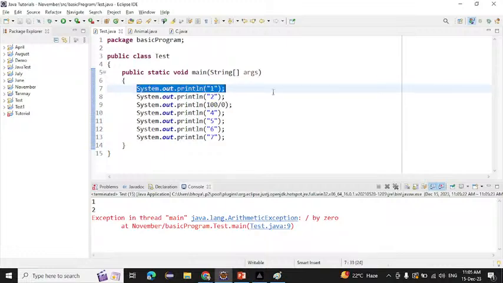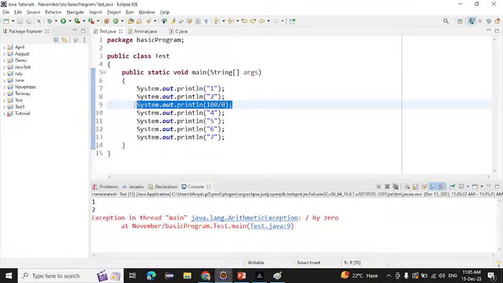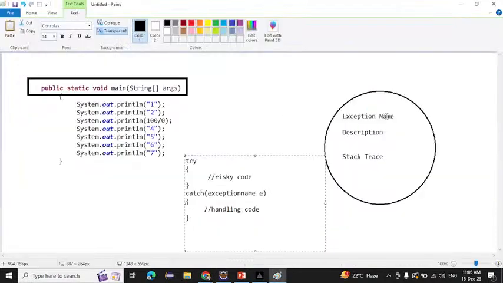JVM will first execute this 1, 2. After that, it will see this line. The exception occurs on this line. So what will JVM do? JVM will abnormally terminate the program here only. After that, it will create an object, the same thing. Inside that object, it will add three things: exception name, description, and stack trace.